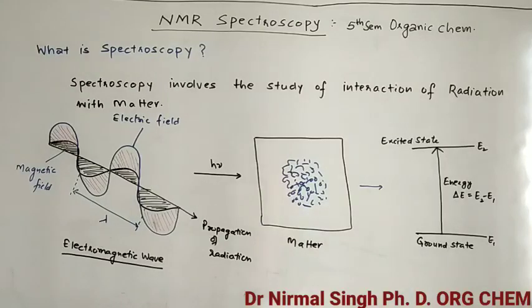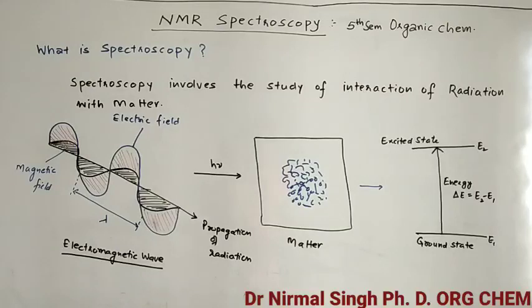In general, spectroscopy involves the study of interaction of radiation with matter. When we say radiation, we basically mean the electromagnetic radiation, which is called a light, like sunlight. Sunlight consists of electromagnetic radiation of different wavelengths. So when you say radiation, it represents its energy as h nu, where h is Planck's constant and nu is frequency.